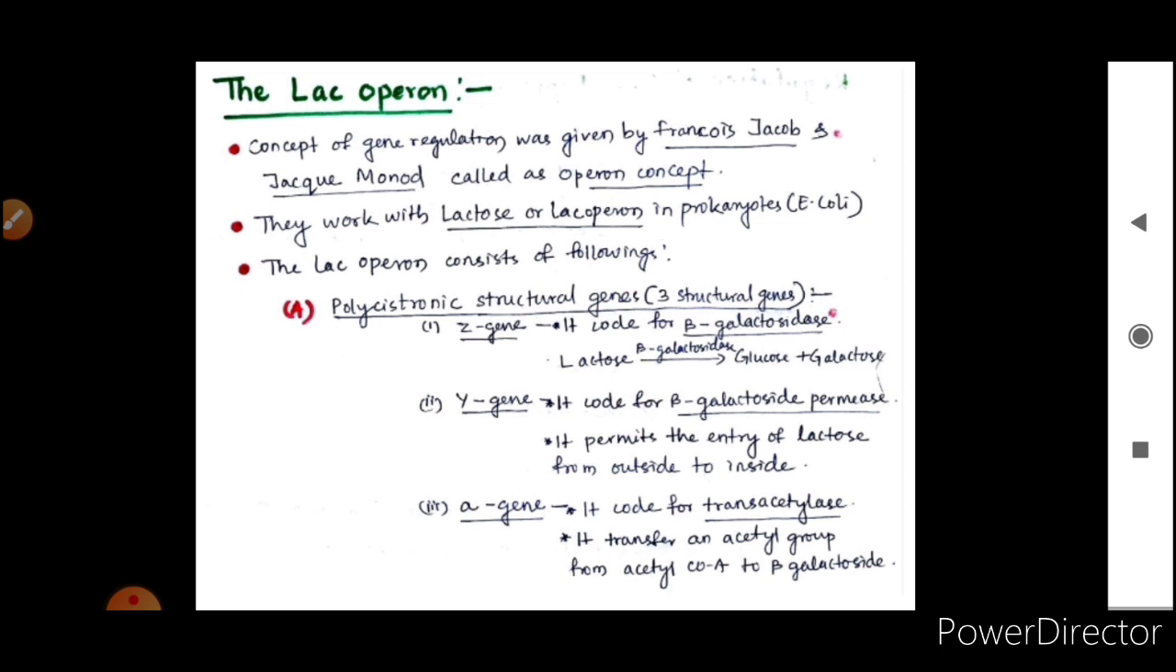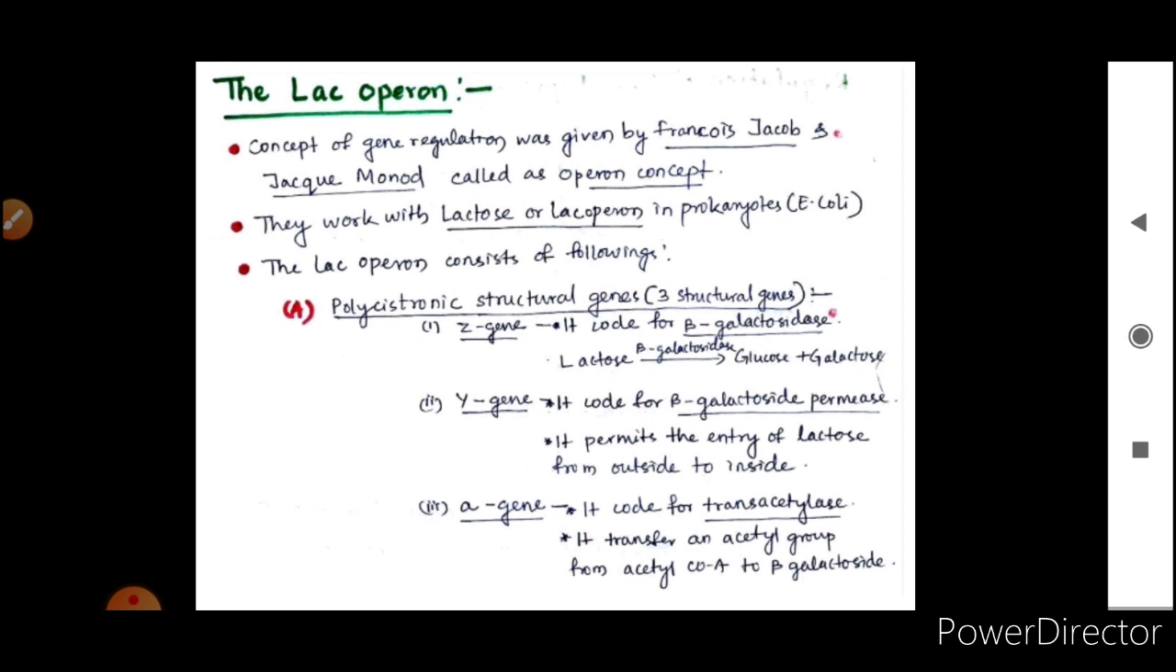Now in this gene regulation we'll understand operon, that is the Lac Operon. The concept of gene regulation was given by Francois Jacob and Jacques Monod, which is called the Operon concept. They worked with lactose or Lac Operon in prokaryotes, that is E. coli. The Lac Operon consists of polycistronic structural genes, and we also know that eukaryotes have monocistronic gene expression, but in prokaryotes we have polycistronic gene expression.